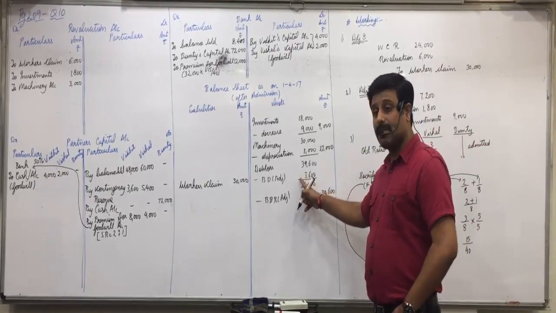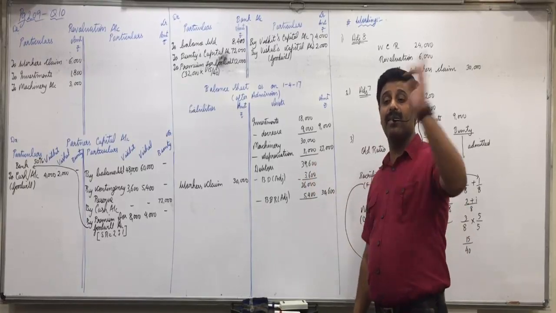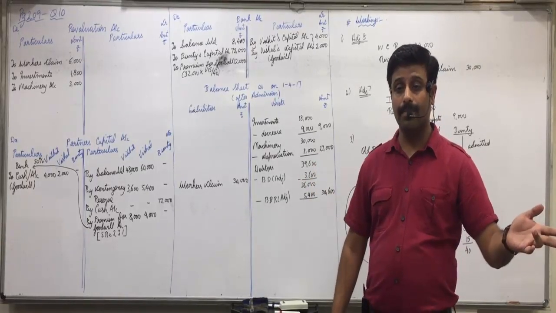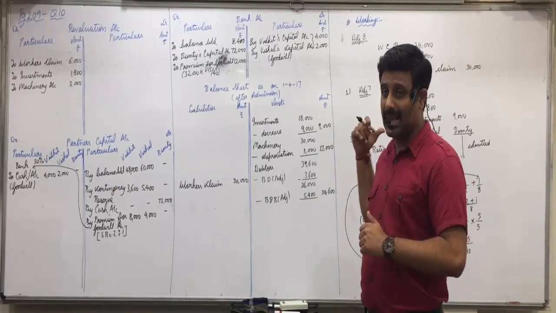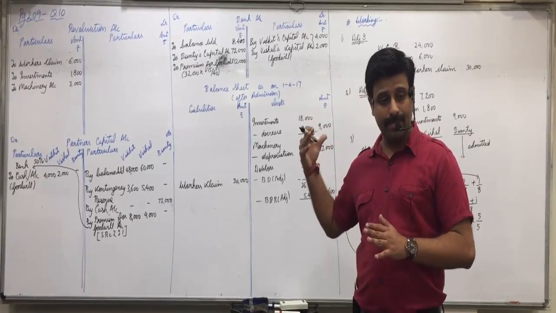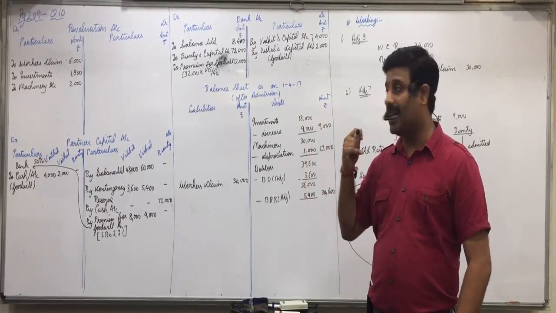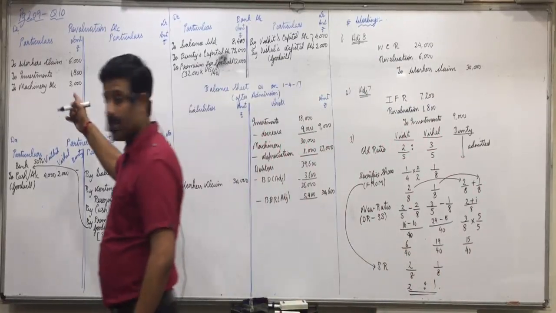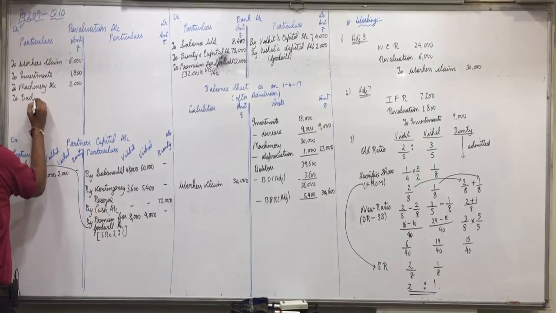How much bad debts take place? 3600. Out of 3600 of bad debts, 1800 we already provided in the last year, so you will use that money. How much additional bad debts have taken place? 1800. That will write in revaluation. Bad debts, 1800.